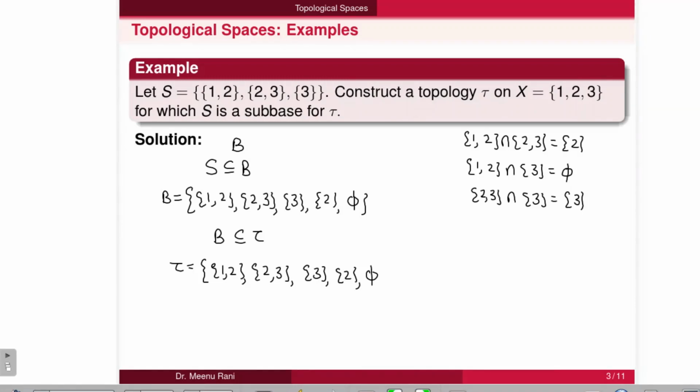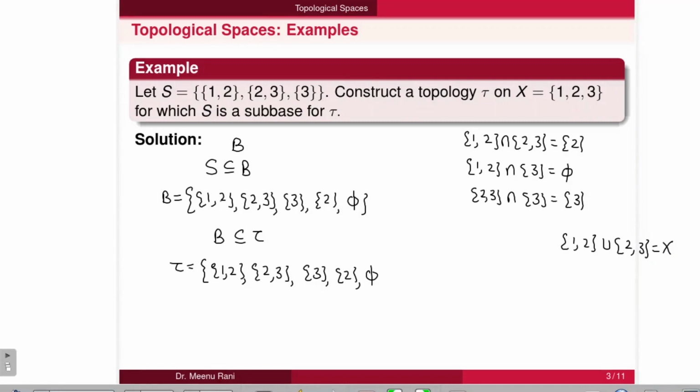These members can be obtained by taking union with itself. Then there are other unions also. If we take {1,2} union {2,3}, then we will get {1,2,3}, it is X.